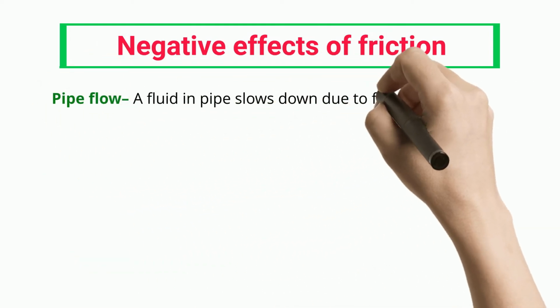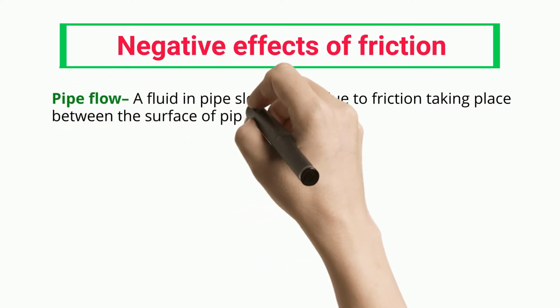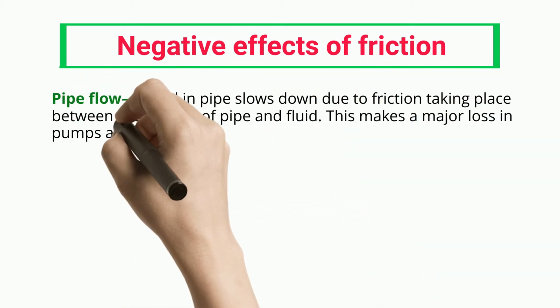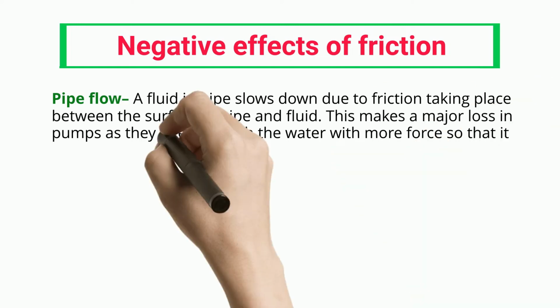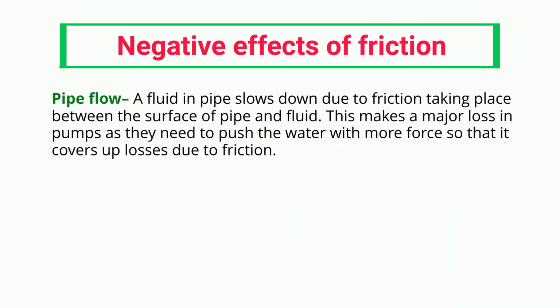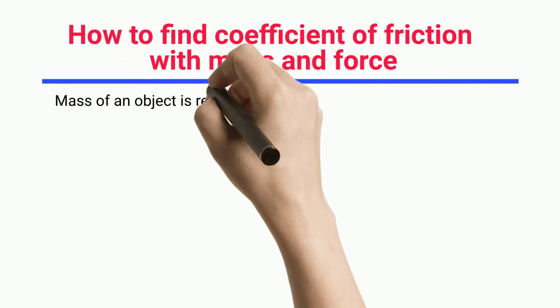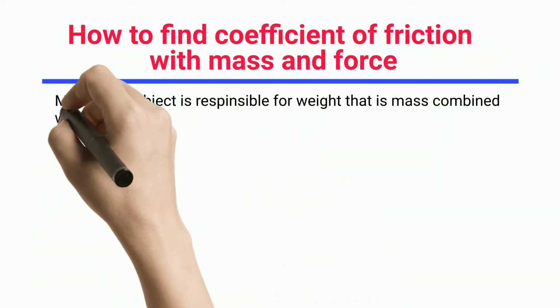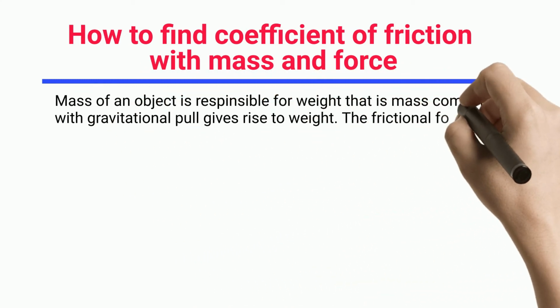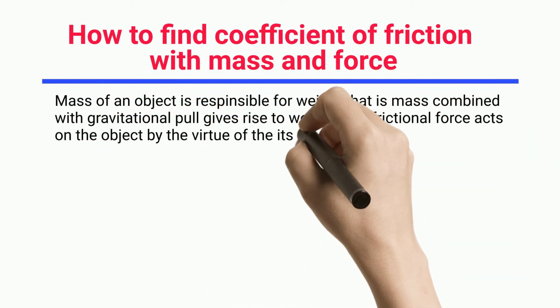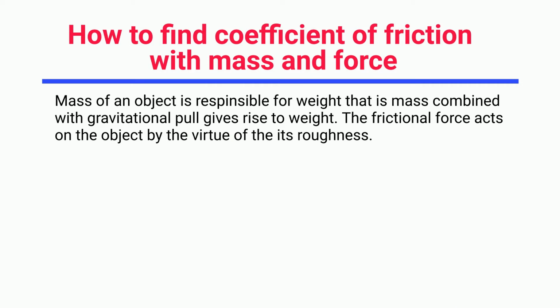Pipe flow. A fluid in a pipe slows down due to friction taking place between the surface of the pipe and the fluid. This makes a major loss in pumps, as they need to push the water with more force so that it covers up losses due to friction. How to find coefficient of friction with mass and force? Mass of an object is responsible for weight, that is, mass combined with gravitational pull gives rise to weight. The frictional force acts on the object by virtue of its roughness.